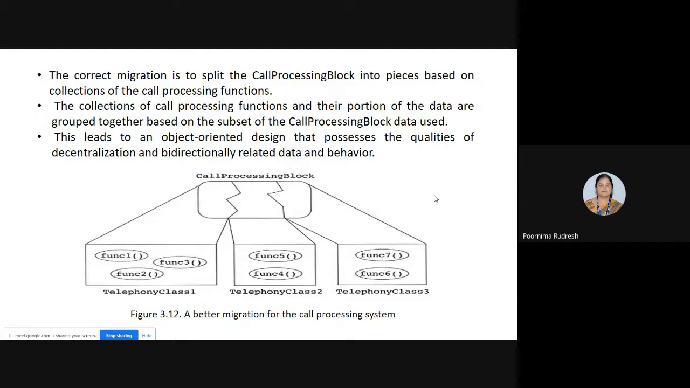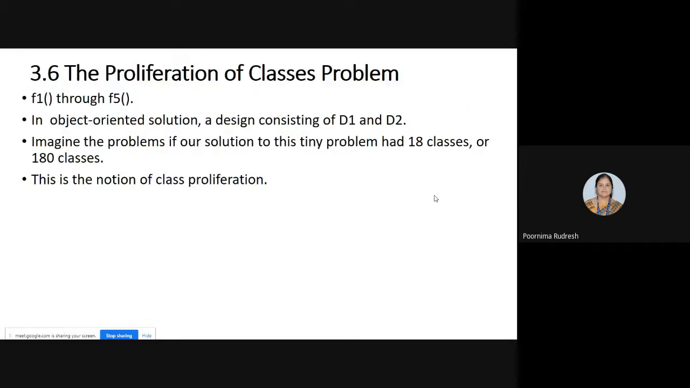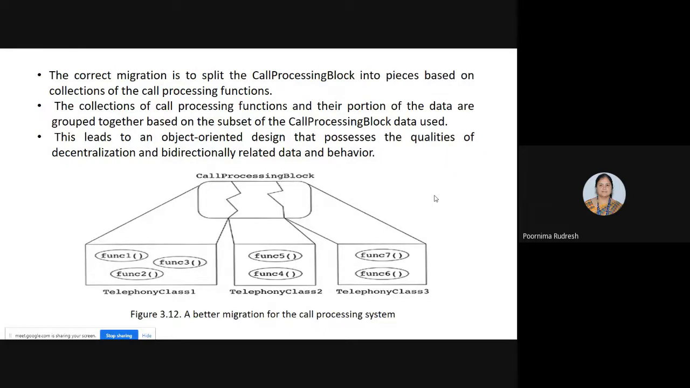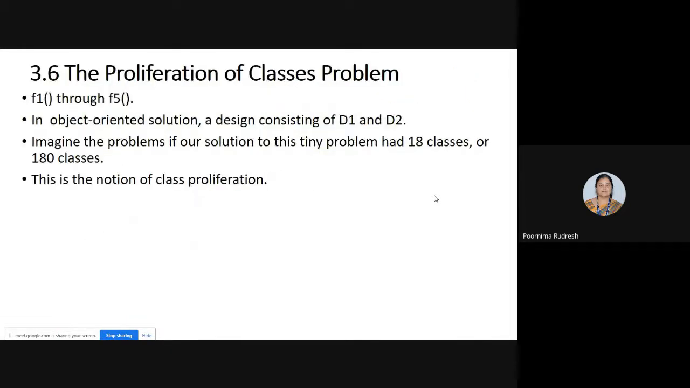In the previous two designs, that results in a guard class problem because one of the classes holds all the data required by different functions. And in order to avoid that, we are making use of the decentralized approach. In the decentralized approach, we are dividing the data part into a number of pieces based on the number of controlling call processing functions. Clear? Any doubt in this? Any doubt in the guard class problem? No, ma'am. Okay.